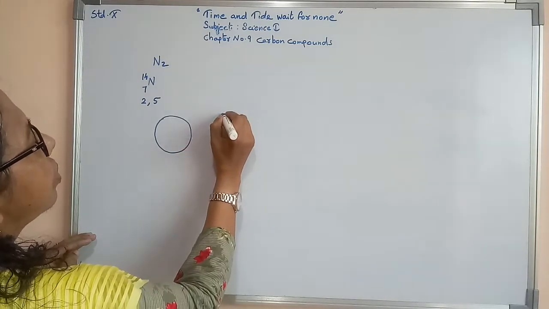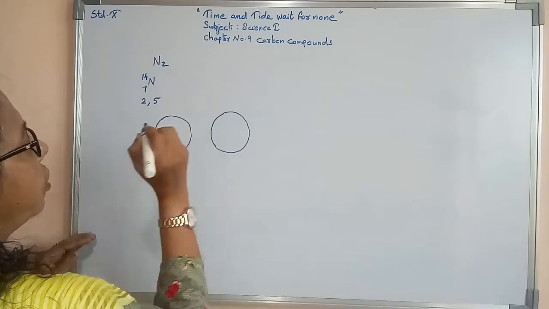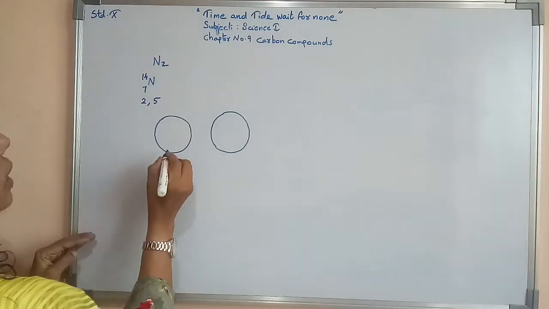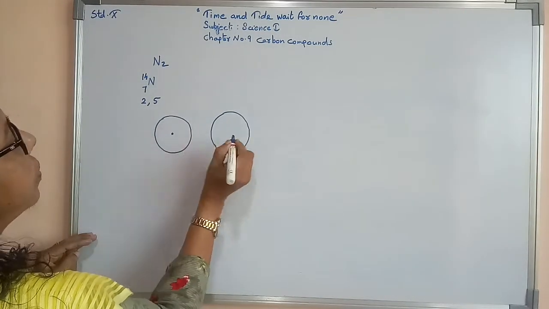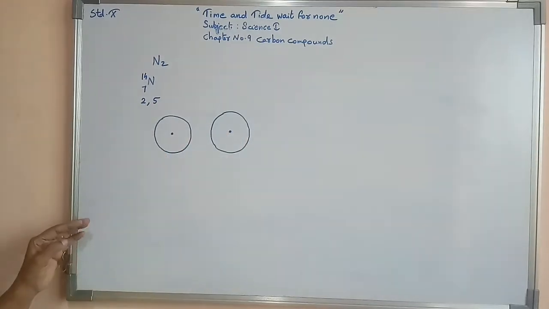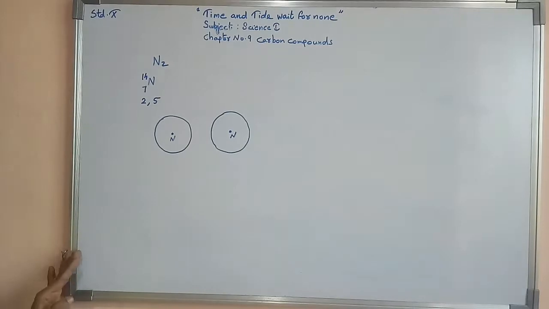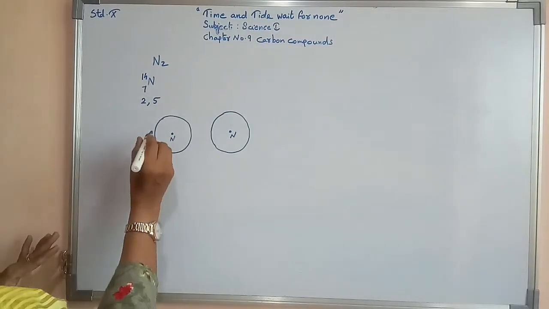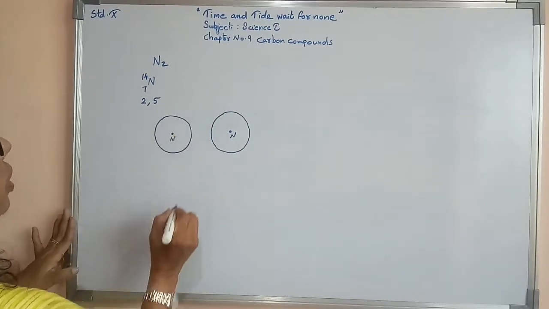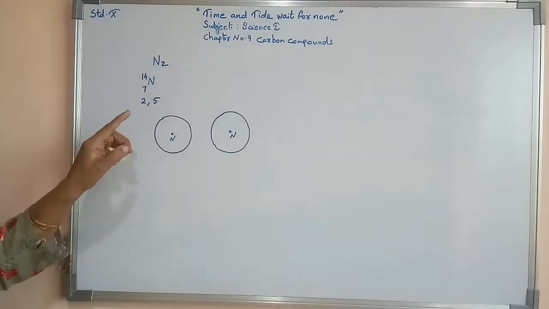Here I am making the outermost orbit of the other nitrogen. Here this is the nucleus of both nitrogens. This is nitrogen, this is again nitrogen. The inner orbits I am not making, only the outer orbit I am showing here.